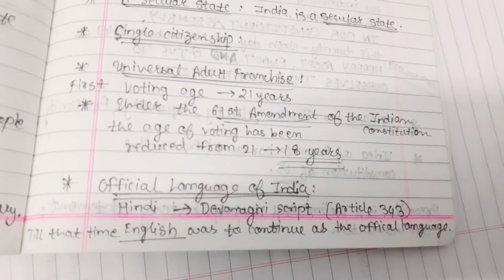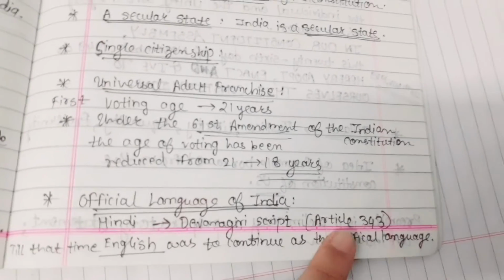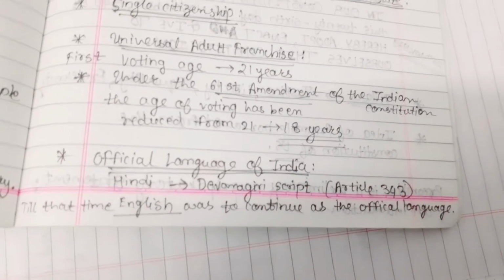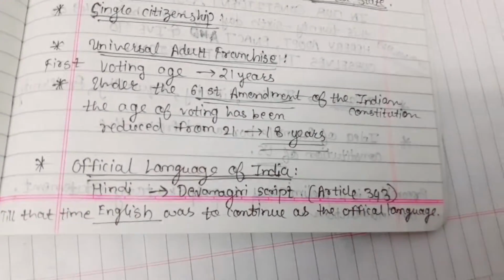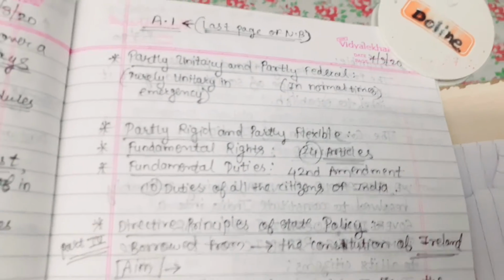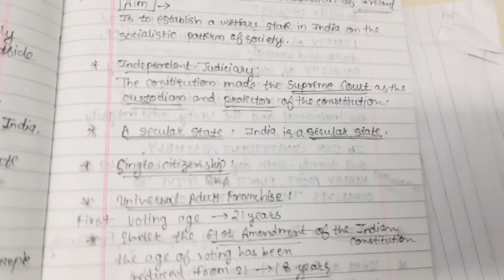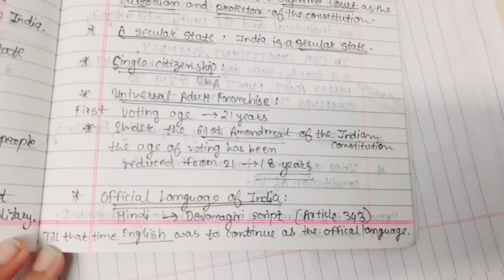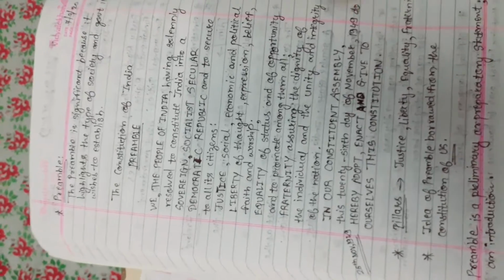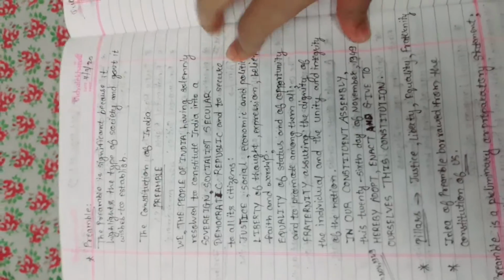Next is the official language of India, Hindi in Devanagari script, Article 343. In Article 343 it is stated that Hindi in Devanagari script is the official language, and till that time English was to continue as the official language. So here we have completed the features of Indian Constitution. In short, I have written the points. You have to write in big sentences.